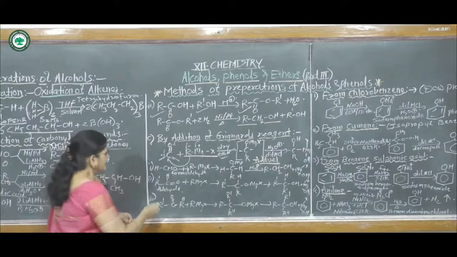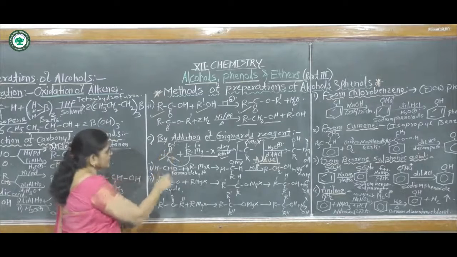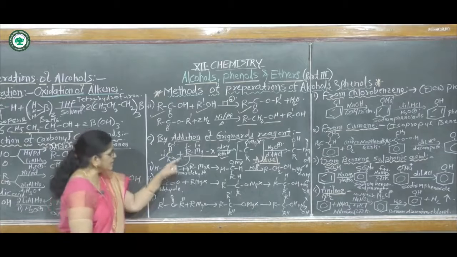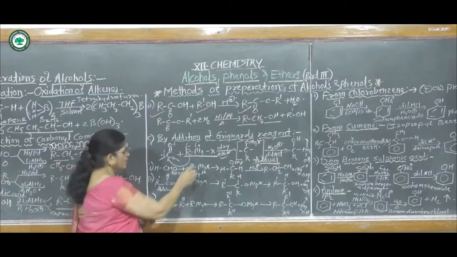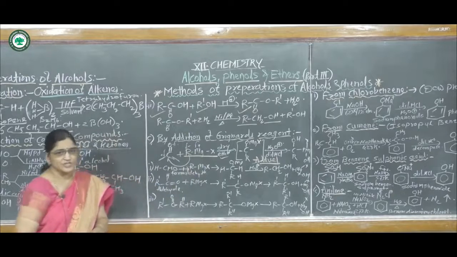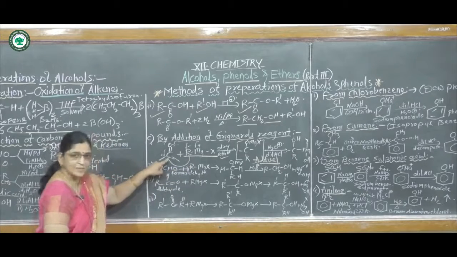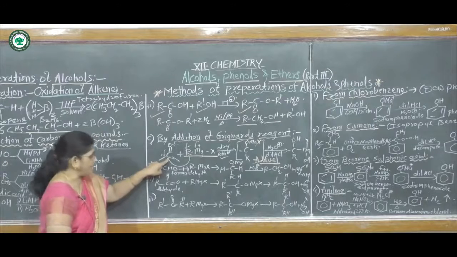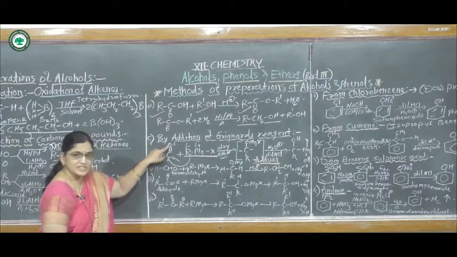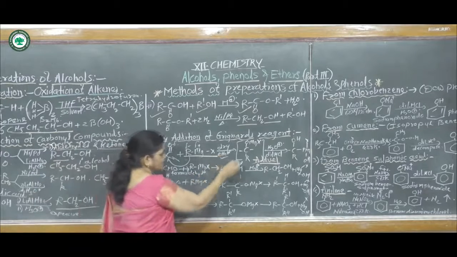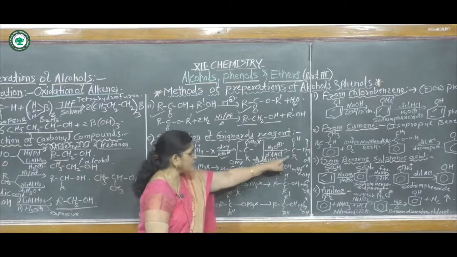In this reaction, on the carbon atom there is a partial positive charge, and on the oxygen atom there is a partial negative charge. Again in Grignard's reagent, on the alkyl group there is a partial negative charge, and on magnesium there is a partial positive charge. Hence the alkyl group R gets bonded to the carbonyl carbon atom, and MgX gets bonded to the carbonyl oxygen atom. Then in dry ether it gives the adduct. Then in the second step, by acid hydrolysis it gives an alcohol.